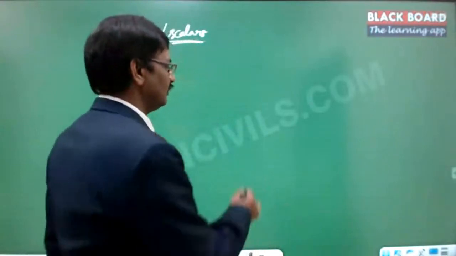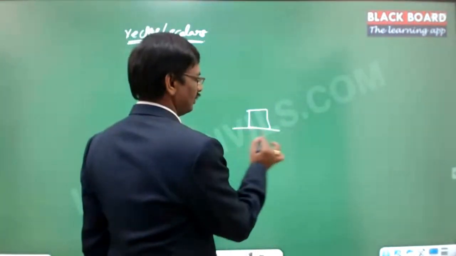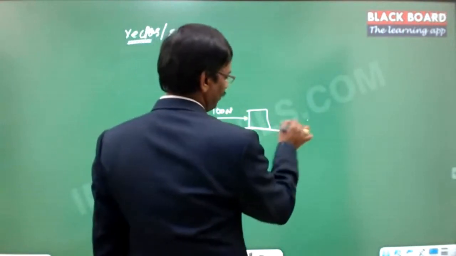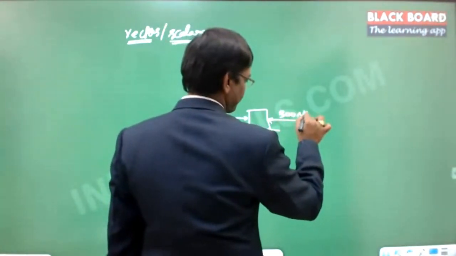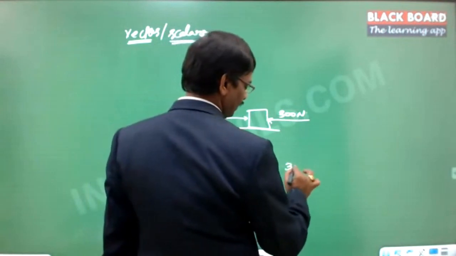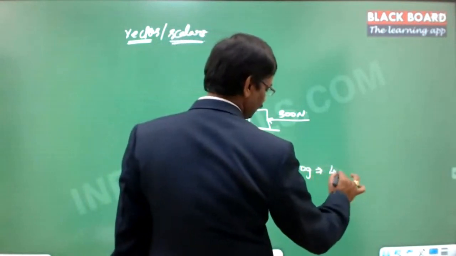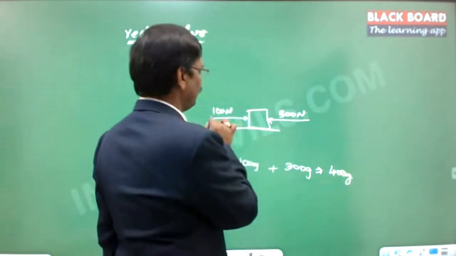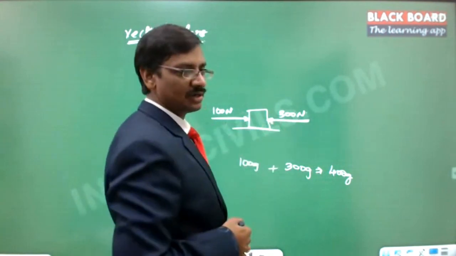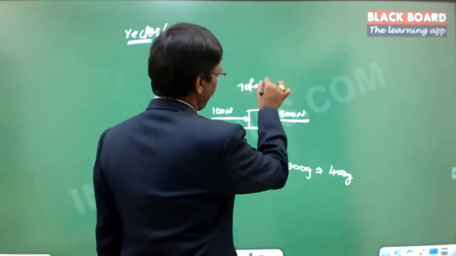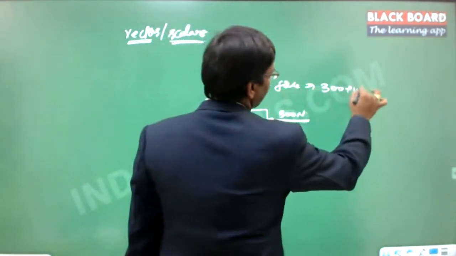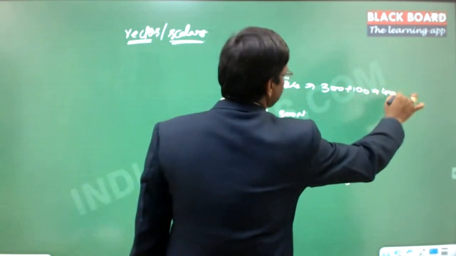And then suppose there is a block of mass here on the ground and I am applying a force of 100 newtons here and a force of 300 newtons here. In the case of the pen it is 100 grams and the cell phone it is 300 grams, total 400 grams. Suppose 100 newtons of force is in this particular direction, 300 newtons of force is in this particular direction. What is the total force? So can I call this total force 300 plus 100 is equal to 400 newtons? Can I say this way?